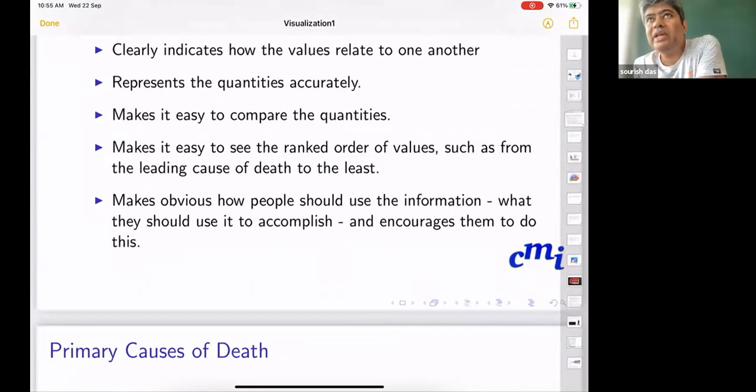And then it makes obvious how people should use information, what they should use it to accomplish, and encourages them to do this. So basically, if I just look at the table, I can immediately say that, okay, heart disease and cancer is the place where policymakers should invest more.